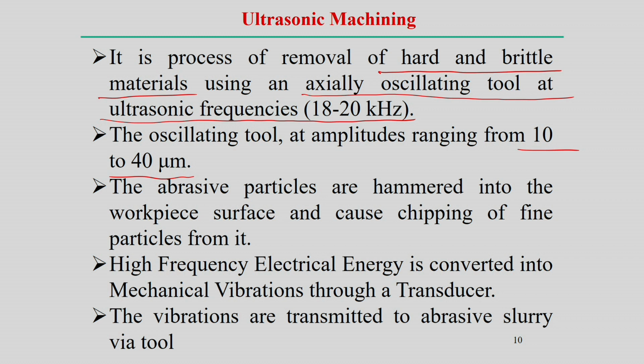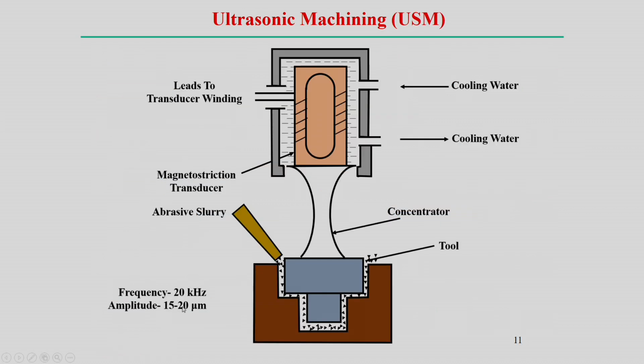So, it is simply the abrasive particles with this vibration. The abrasive particles act as a hammer, basically impacting the workpiece material as well as the tool material. So, there is wear of the tool in this process also, but the vibration is actually transmitted to the abrasive slurry via the tool. The tool transmits the vibration energy to the abrasive slurry, and then from the abrasive slurry it impacts the workpiece. This way the vibration energy is transferred to remove the material.